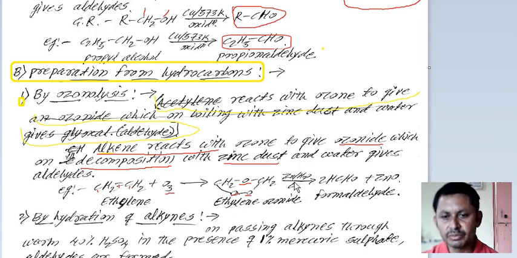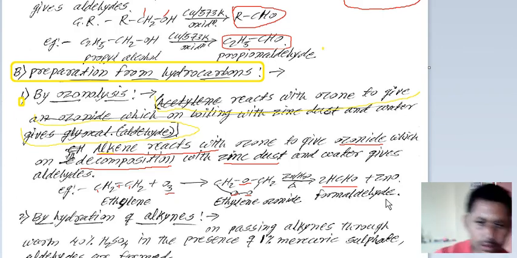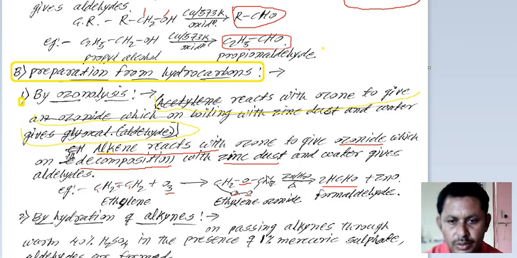On decomposition with zinc and water, that is Zn/H2O, on heating, we get 2HCHO plus ZnO. The name of that compound is formaldehyde. How is it formed? One CH2 combined with one oxygen gives HCHO.